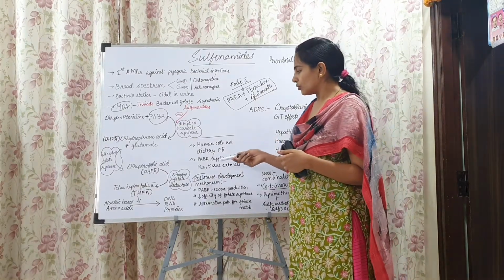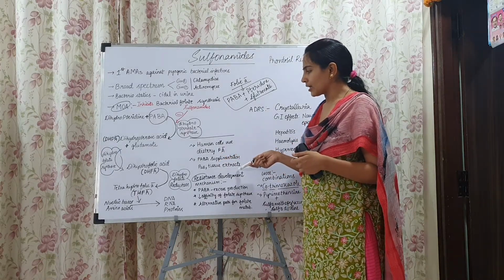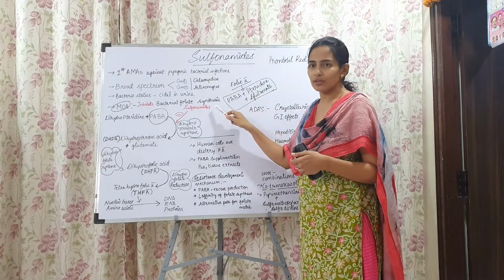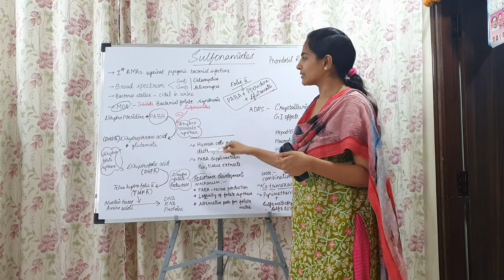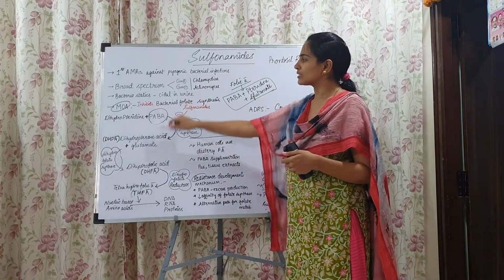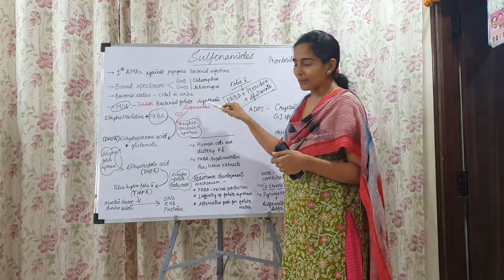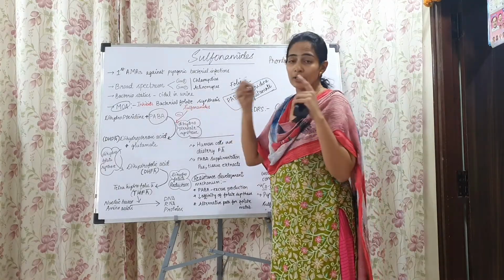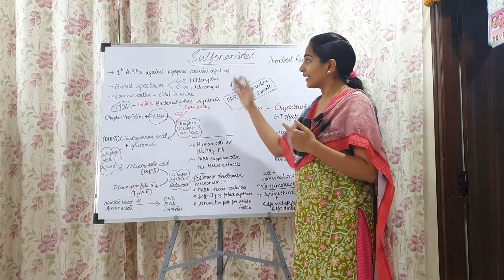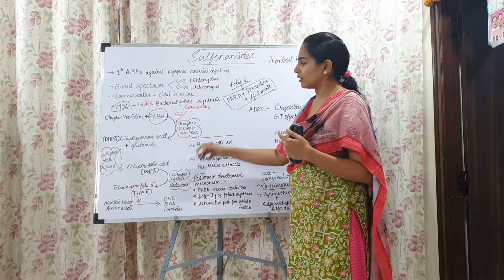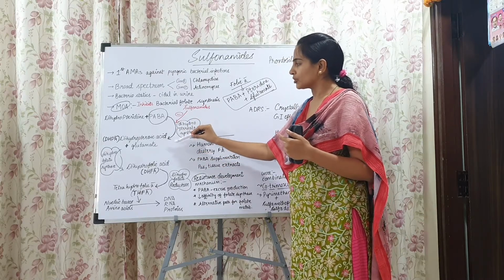And also the PABA supplementation, pus and tissue extracts are going to inhibit the activity of the sulfonamides. Because PABA, para-aminobenzoic acid, here we have seen in the mechanism of action of the sulfonamides that the sulfonamides are structurally similar to PABA and they compete during the process of inhibition of the dihydropteroic acid formation.